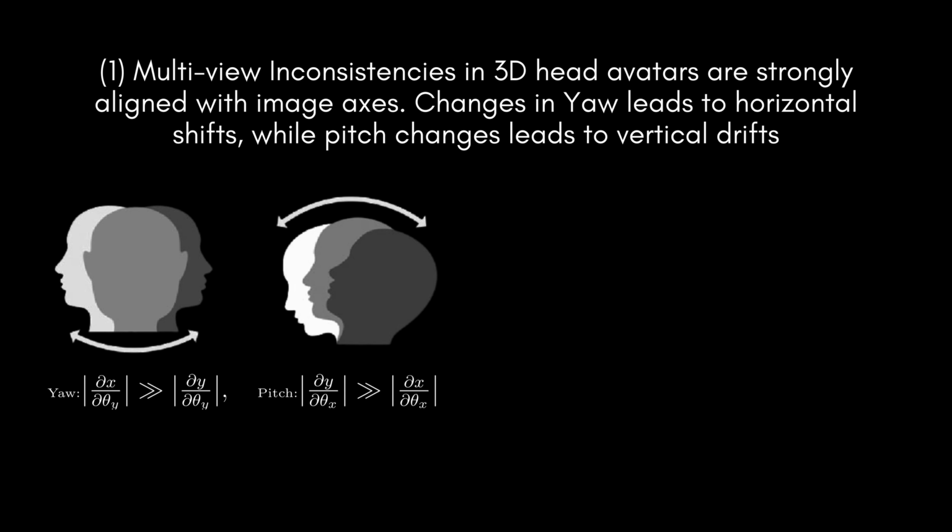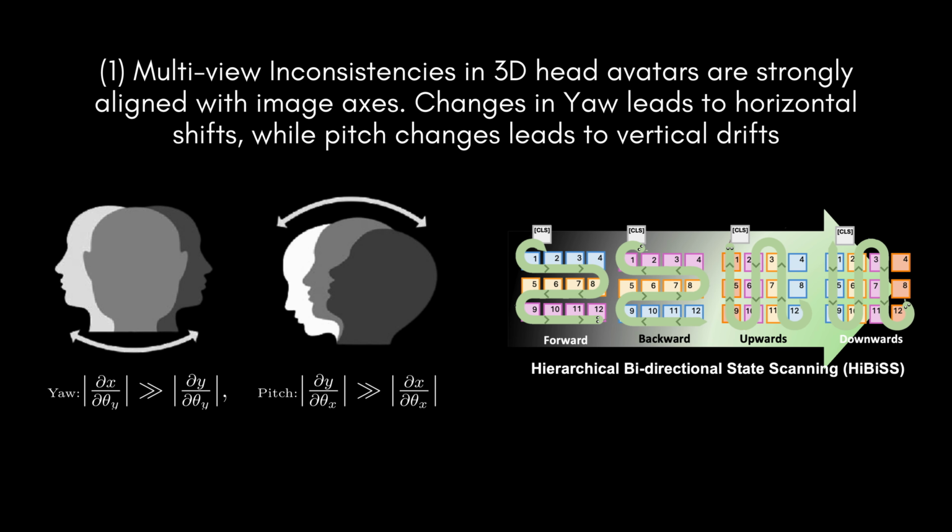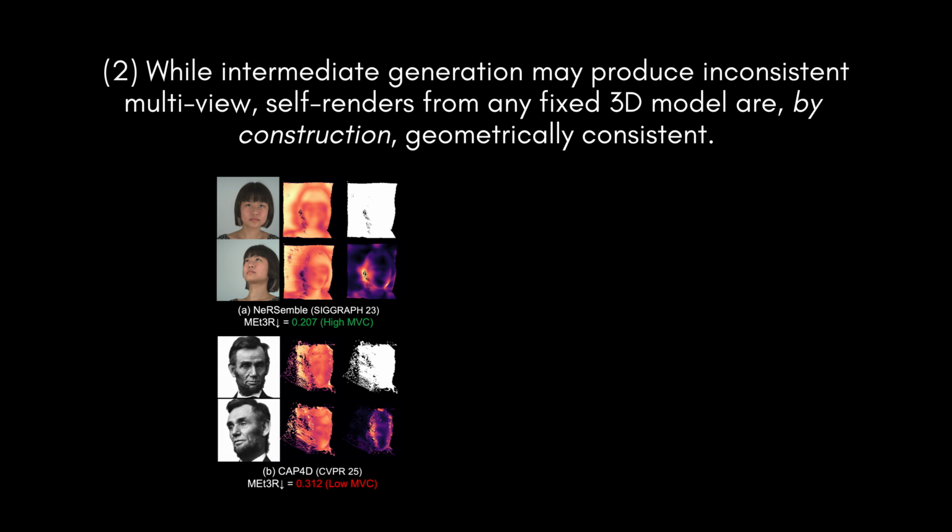This is where state space models are powerful. They can constrain information along scan directions. We therefore design a hierarchical bidirectional state scan, Hi-BiS, that sweeps along image axes, allowing appearance and geometric cues to propagate coherently, improving multi-view agreement.